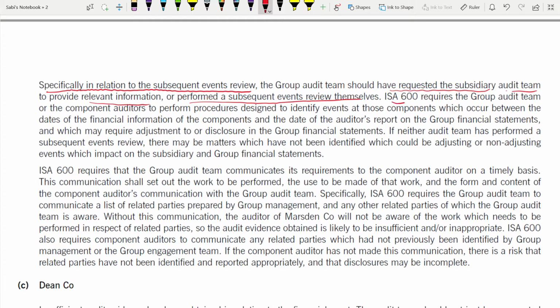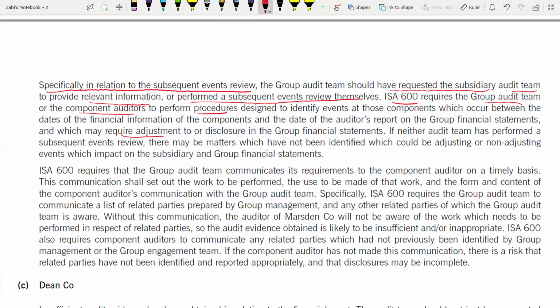Again, ISA 600 requires what? It requires the group audit team or the component auditors, either of them, to perform procedures designed to identify events at those components which occur between the dates of the financial information of the component and the date of the auditor's report on the group's financial statements, and which may require adjustments.